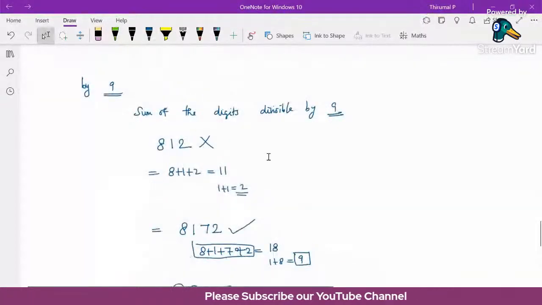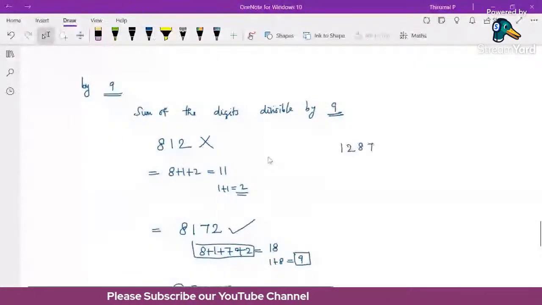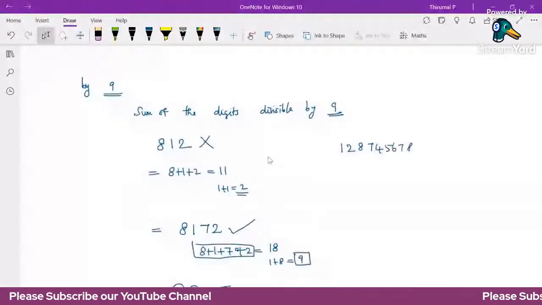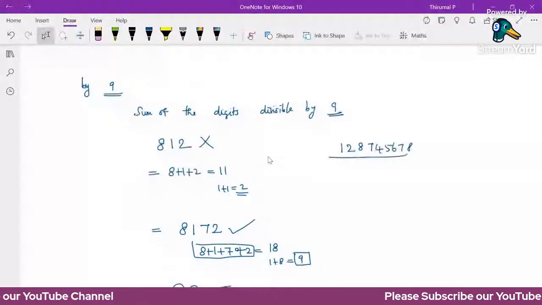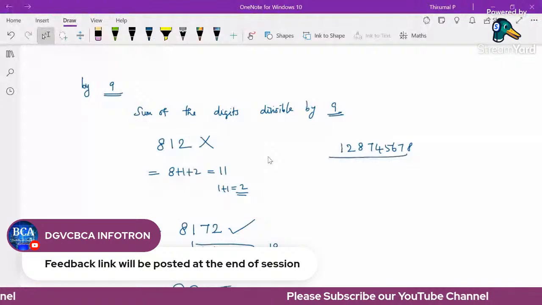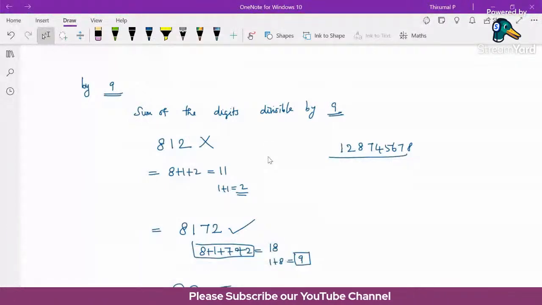For any given large number, say 1, 2, 8, 7, 4, 5, 6, 7, 8, we just add the digits. If the sum of the digits is divisible by 9, the original number is divisible by 9.